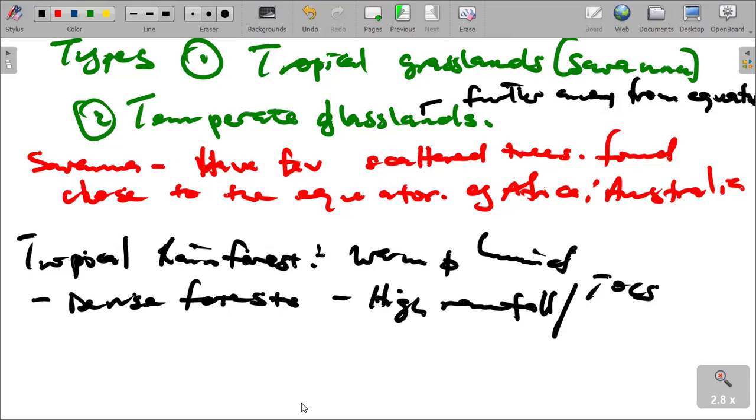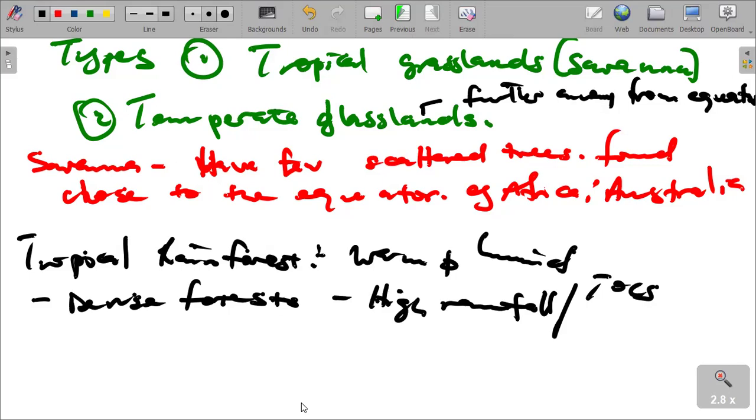We may also want to give the last example as deserts. Deserts are basically dry areas where rainfall is less than 50 centimeters per year. They cover about 20% of the earth and can be cold or hot, although most of them are found in subtropical areas.